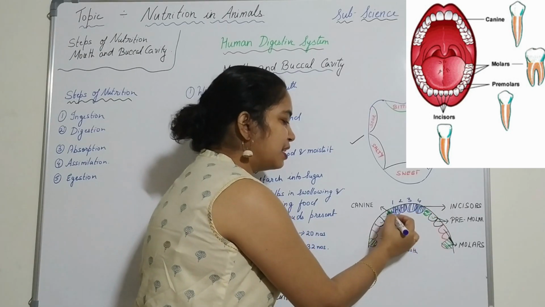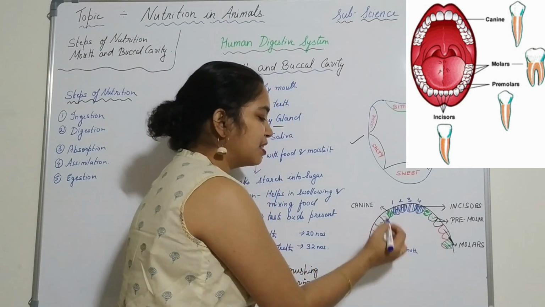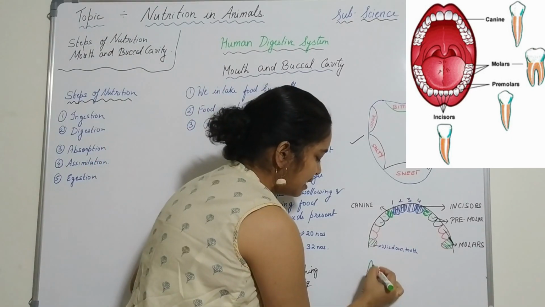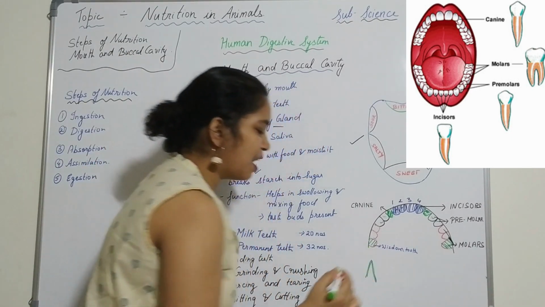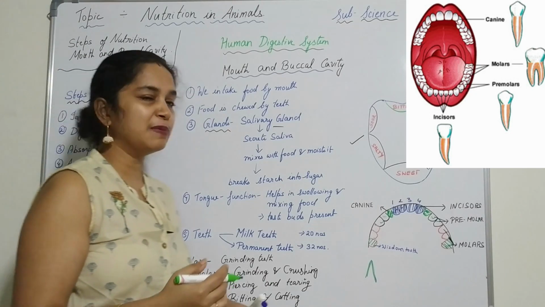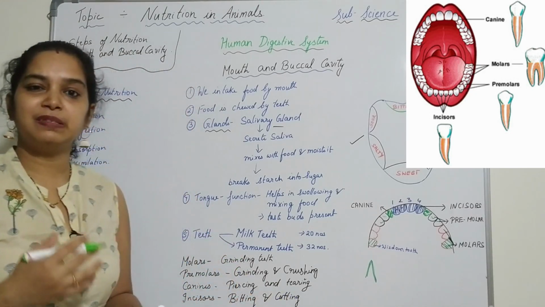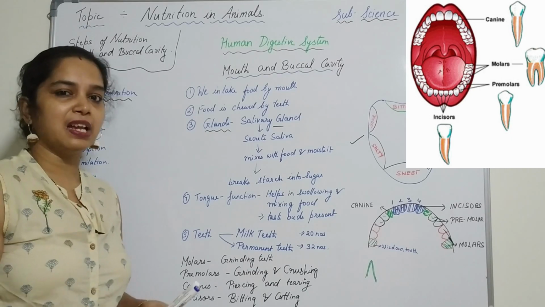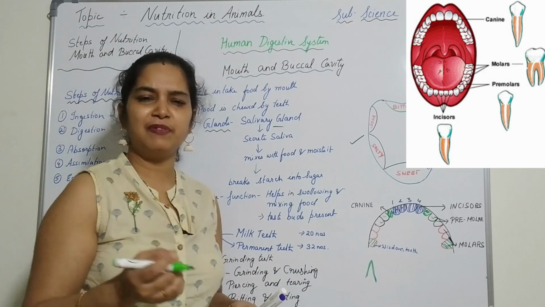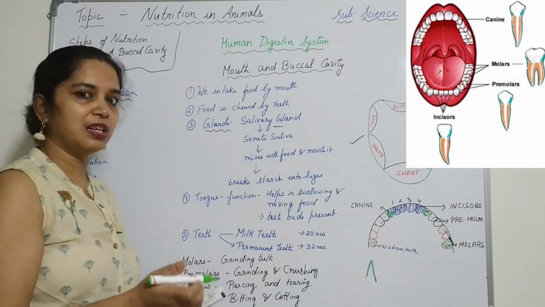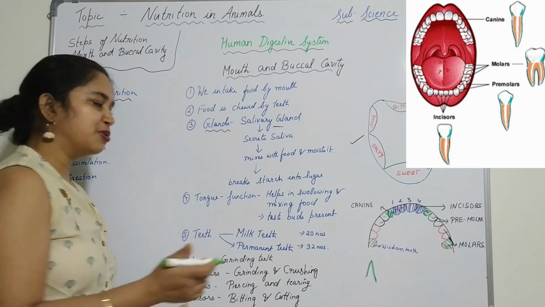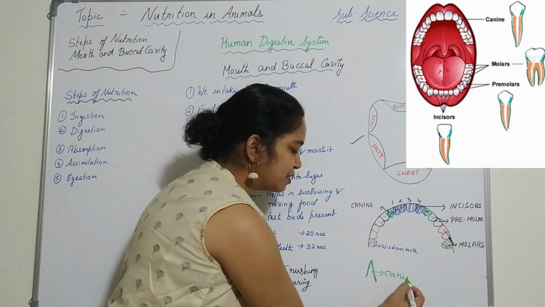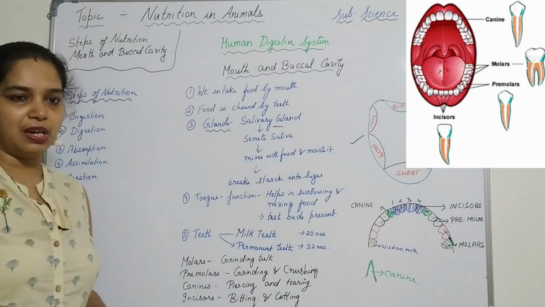Adjacent to that, you can find canines, the pointed structures like this. These canines help in tearing and piercing. It is mainly the tearing and piercing teeth. The flesh-eating animals, the carnivorous animals, have very sharp canines for tearing. But we have very small canines for eating our food.